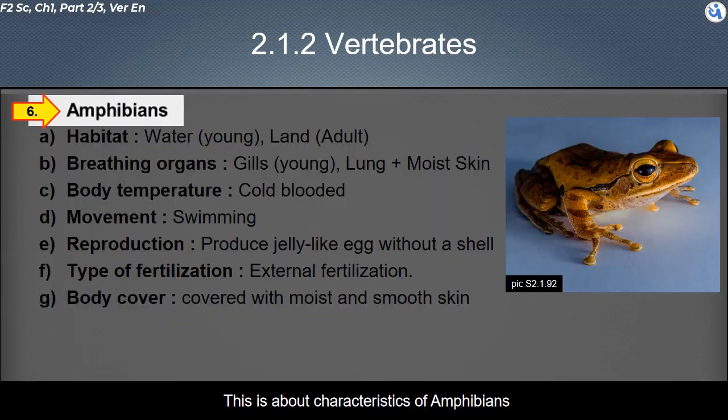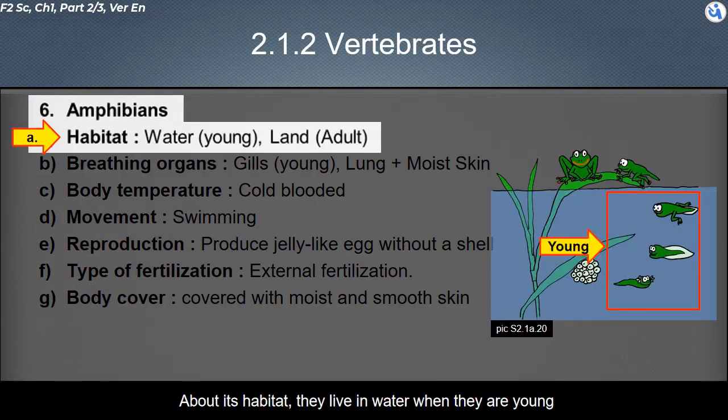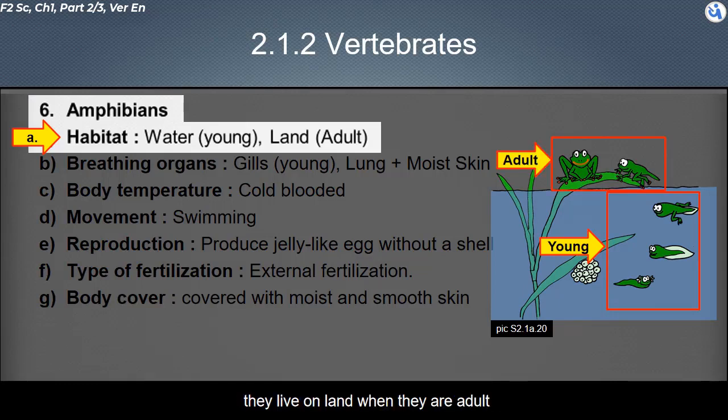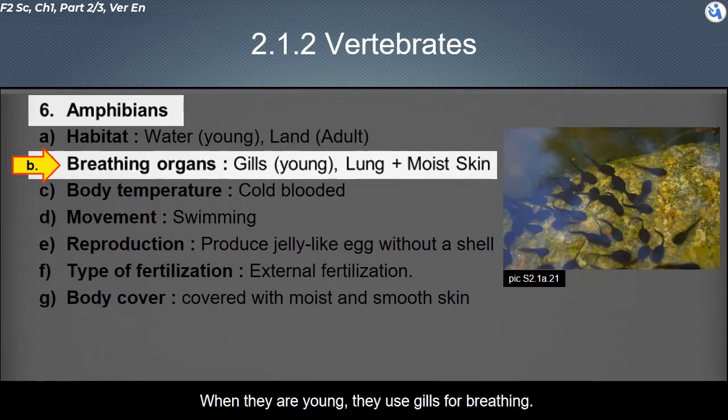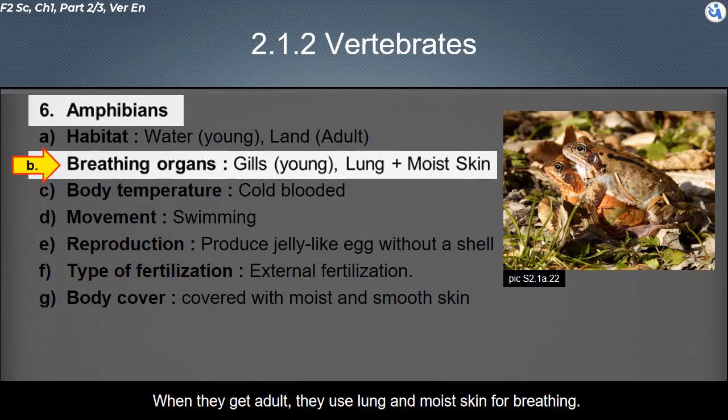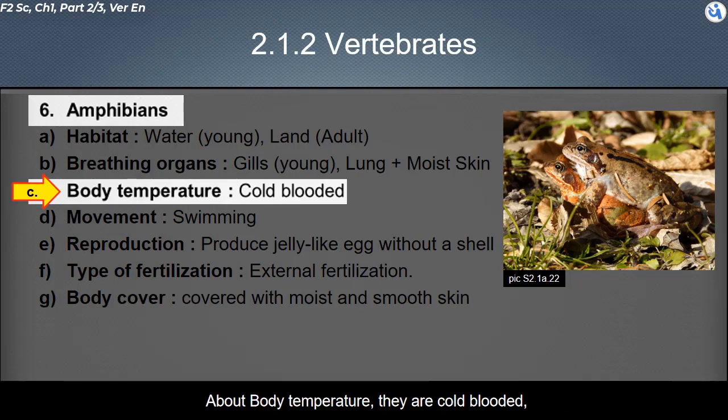This is about characteristics of amphibians. About their habitat, they live in water when they are young. They live on the land when they are adult. About breathing organs, when they are young, they use gills for breathing. When they become adult, they use lungs and moist skin for breathing. About body temperature, they are cold-blooded. Their body temperature changes with the environment.